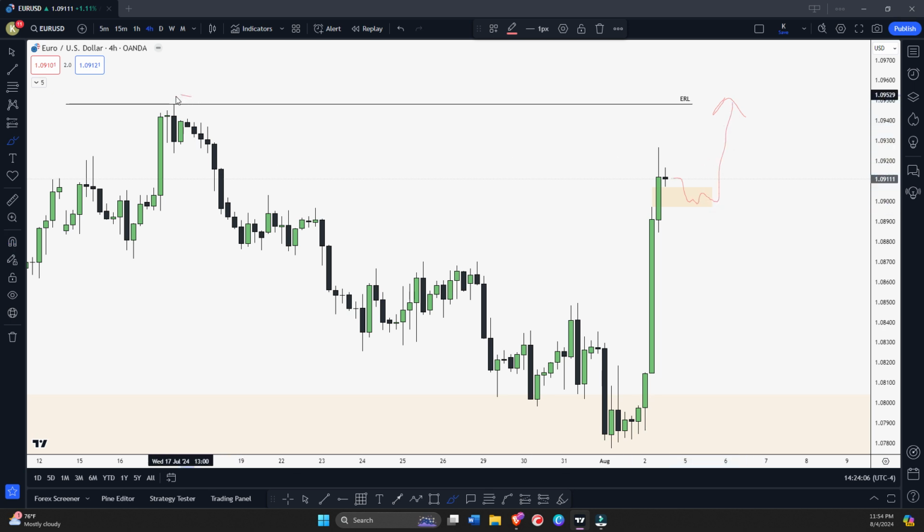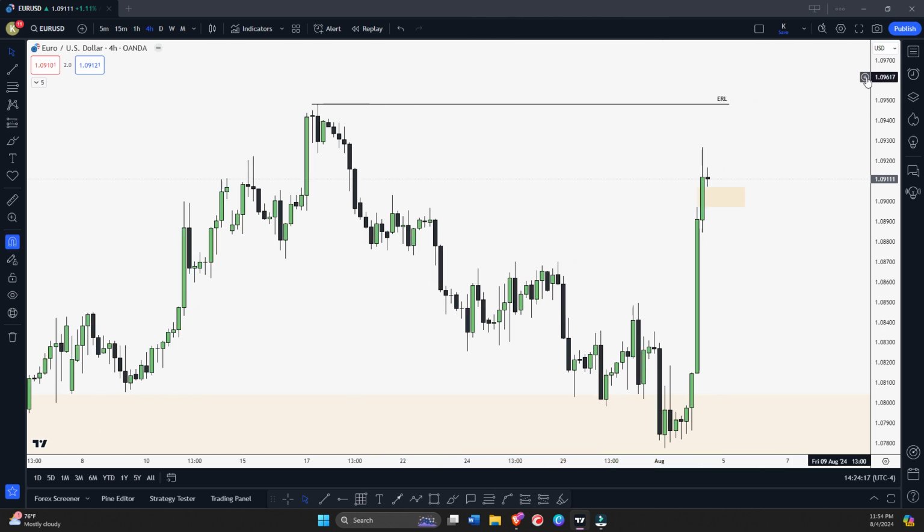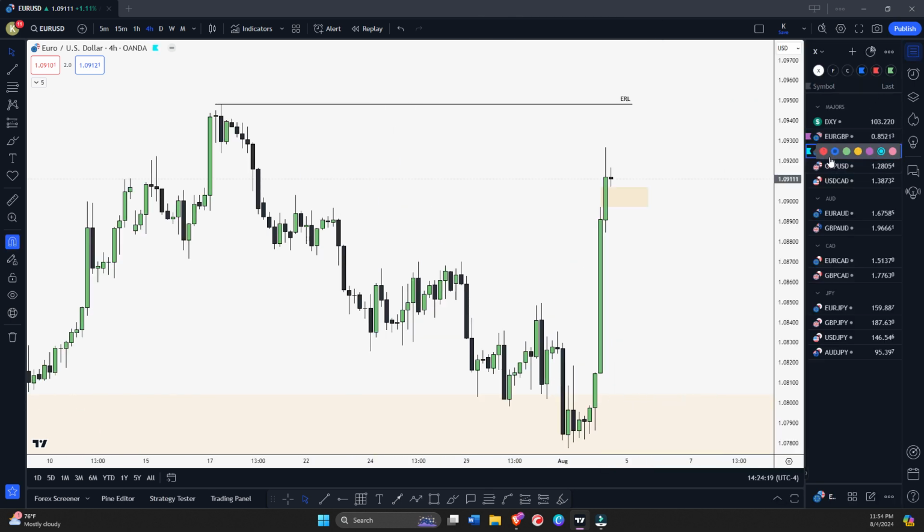Okay, because we are very close to this liquidity as an equal high. Okay, but we will see, of course, how it is going to play out. So we don't have to rush. So I'll mark this blue for now.